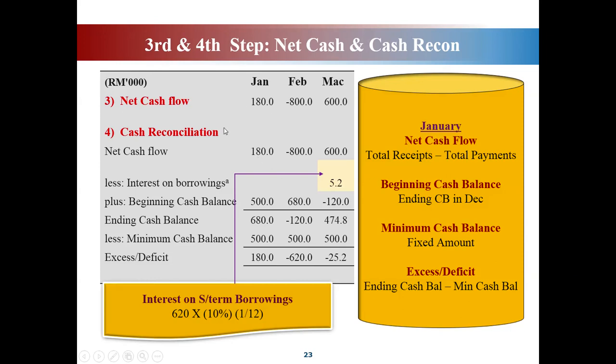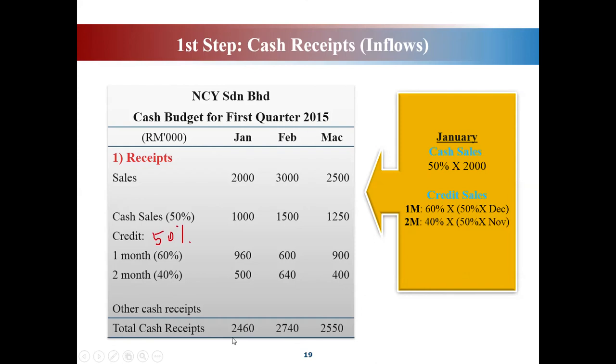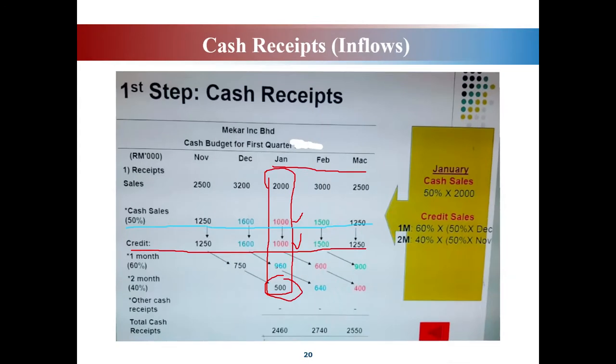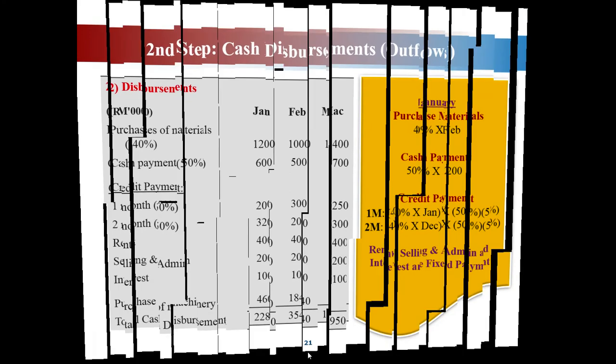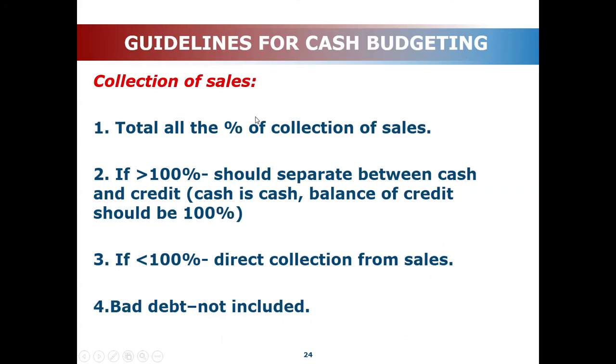So how you get 180 ni, you have to refer to the amount of cash receipt first. Your cash receipt, amount of cash receipt for January is 2,460. Then you minus the cash disbursement for January, which is 2,280. So you will get this amount 180 tadi. This one, this amount 180 ni. Alright.